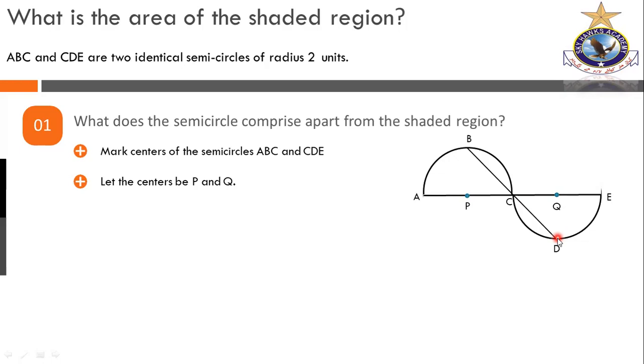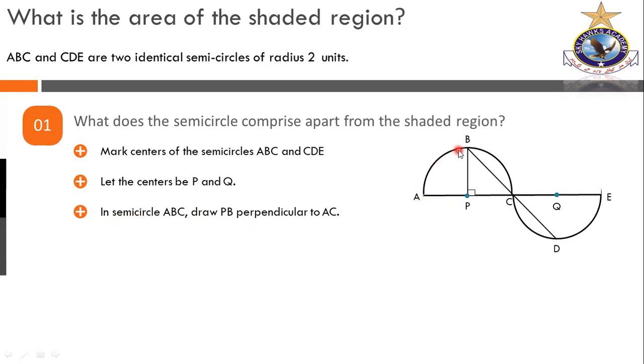So anyhow, now we have two semicircles with their centers. Now let's see. The next one is, in semicircle ABC, draw PB perpendicular to AC. It's a little bit tricky one, in the sense that we will have to do something more, we will have to be in action.